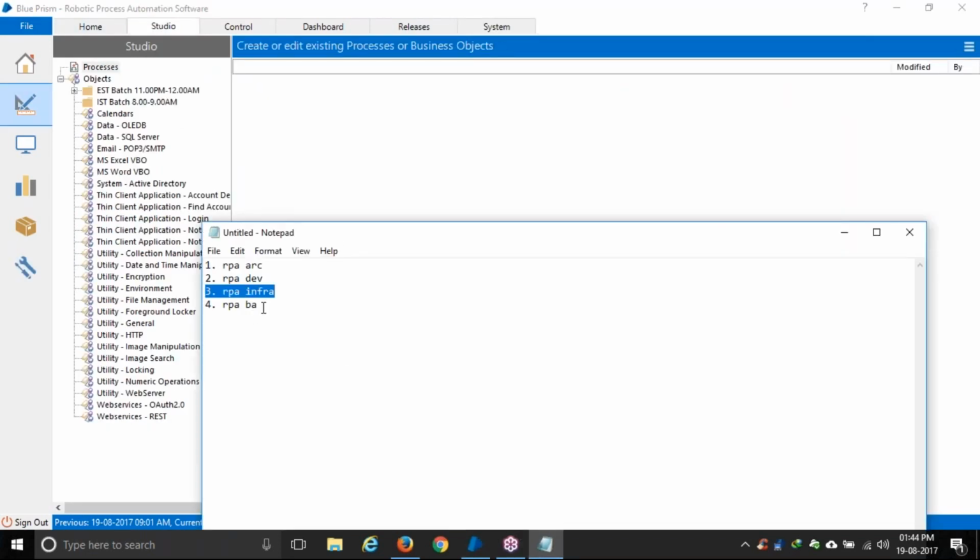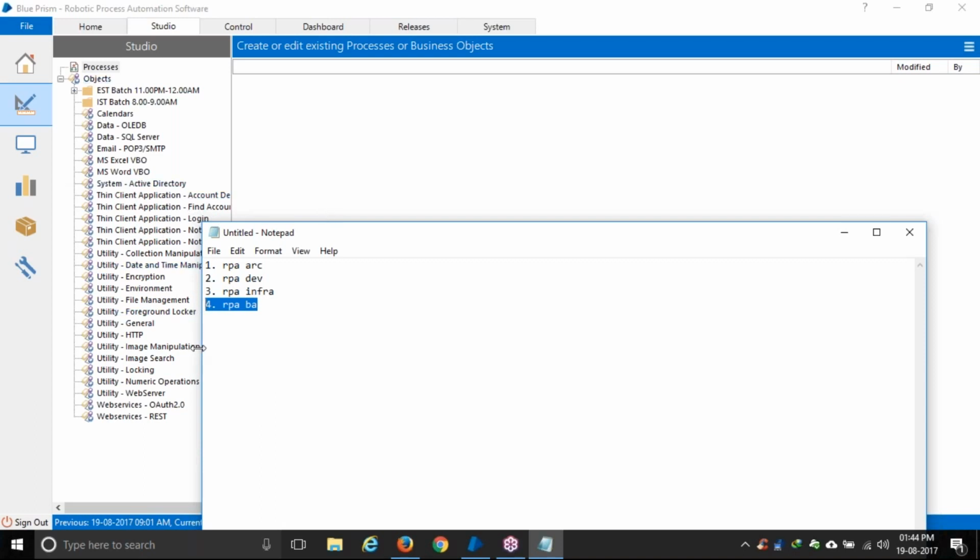Now coming to the business analyst. In other projects, business analysts create the requirement document and coordinate with developers and testers. Here they have more responsibility. They have to do that task as well, and they need to verify whether the process is working correctly or not.